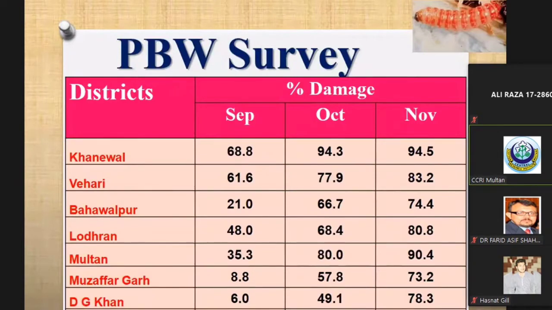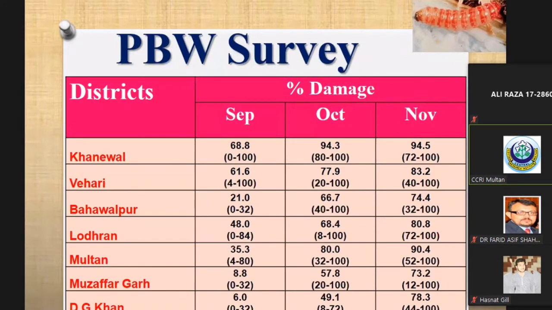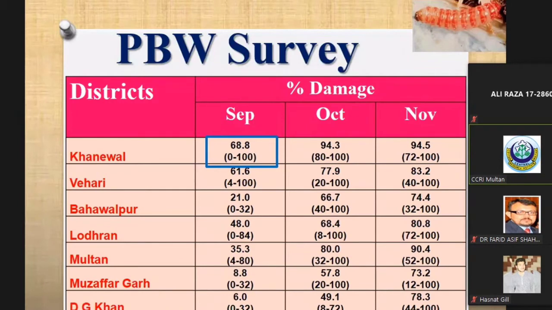CCRI Multan conducted surveys in southern Punjab, and you can see the maximum damage appeared in Khanewal during the months of September, October, and November. This pest mainly causes damage during the month of October. You can see this range. In the month of September, 0 to 100% infestation was observed in the same district, in the same area. The main reason behind this is pest management.